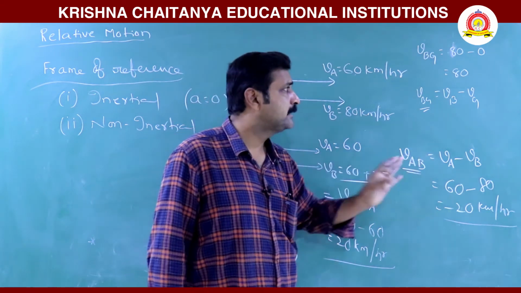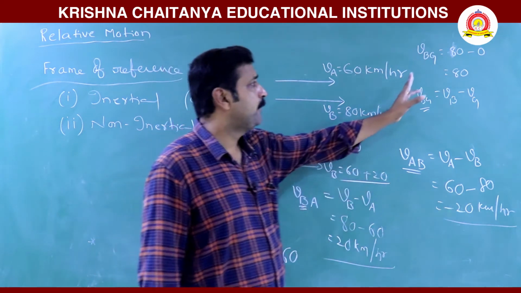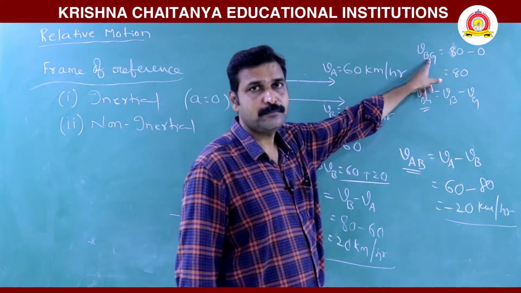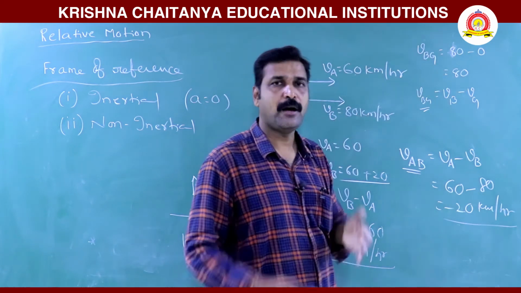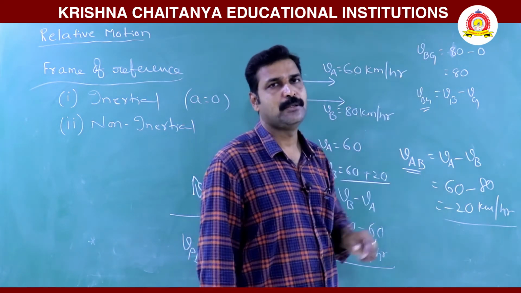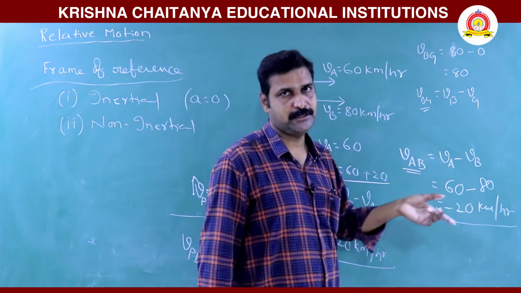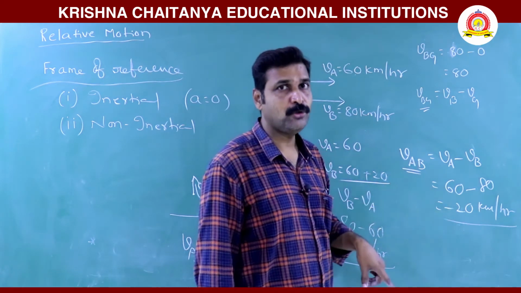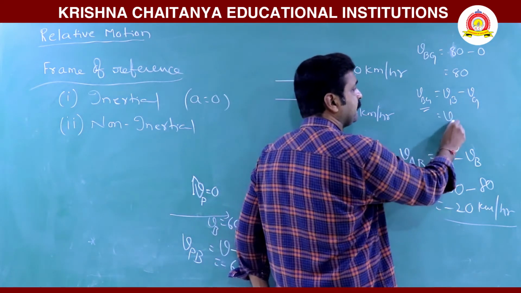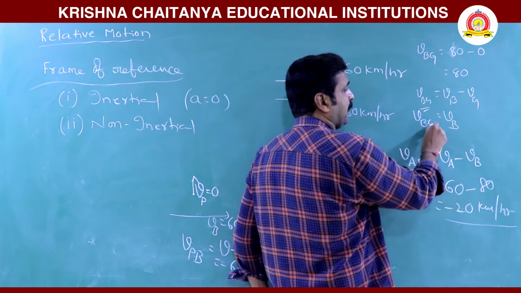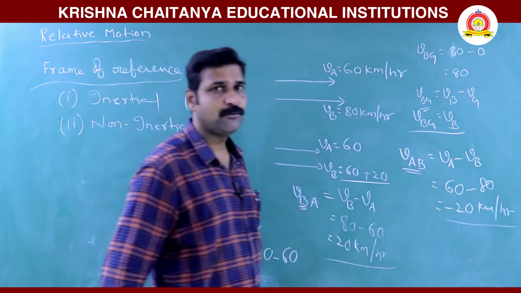Here when we write VBG, since the ground is at rest, in the ground frame the bus is moving. So the ground knows its velocity. Since the ground is at rest, this is VB. Then VBG is equal to VB.